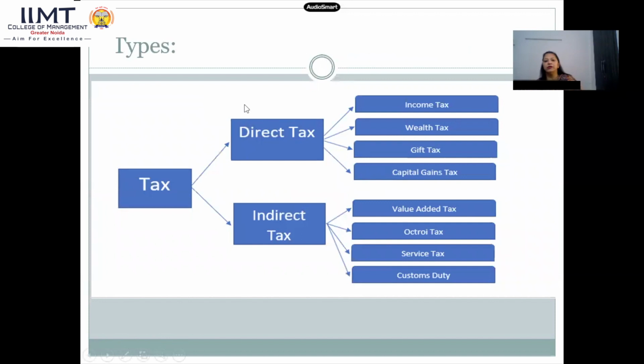These are basically the taxes which MSMEs are going to bear. This is a simple categorization of taxes. Taxes are basically paid on our income. Taxes are of two types: direct tax and indirect tax. If I categorize direct tax, the income tax, wealth tax, gift tax, capital gain tax, all these taxes are covered under direct tax. And we have a lot of indirect taxes also, like value added tax, octroi tax, service tax, which is nowadays called GST, and customs duties. One by one, I'll cover.